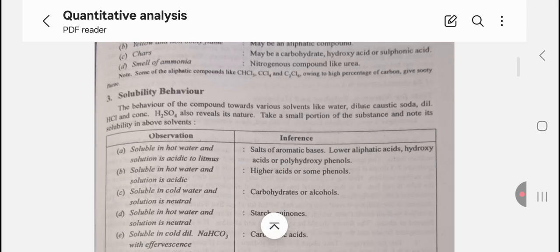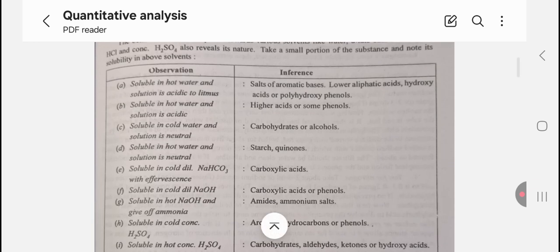Third, solubility behavior. The behavior of the compounds towards various solvents like water, dilute caustic soda, dilute HCl and concentrated H2SO4 also reveals its nature. Take a small portion of the substance and note its solubility in the above solvents. Observation and inference. A, soluble in hot water and solution is acidic to litmus: salt of aromatic bases, lower aliphatic acid, hydroxy acids or polyhydroxyphenols. B, soluble in hot water and solution is acidic: higher acids or some phenols. C, soluble in cold water and solution is neutral: carbohydrates or alcohols.